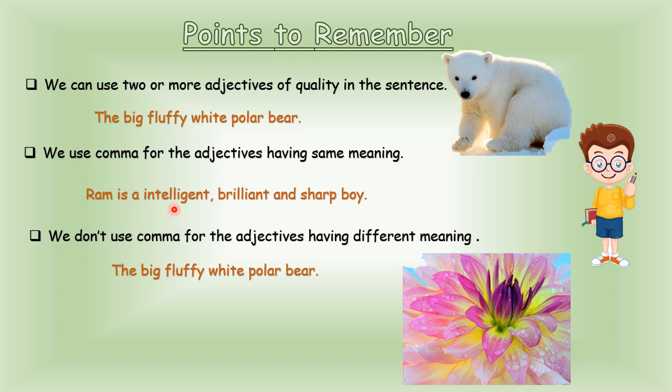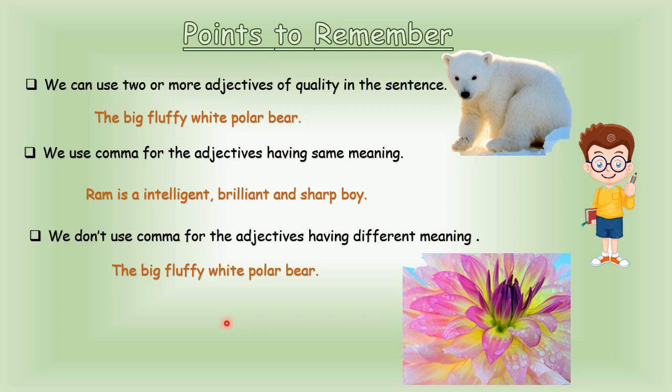I'll use a comma where the adjectives have the same meaning, like intelligent, brilliant and sharp. They are synonyms. But here big, fluffy, white, these three words are different. They are not similar words. So here we will not use what? Tell me.